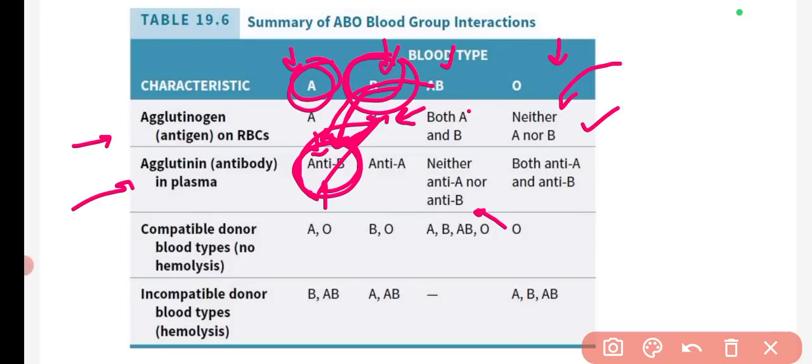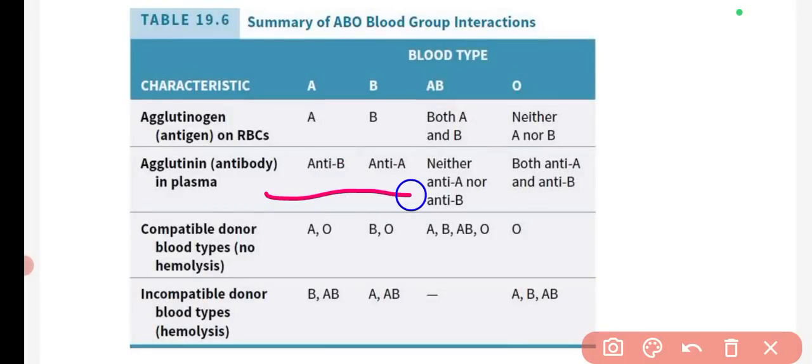So like that way we can check which blood group is compatible to give, to receive, or to donate the blood. By these antigens and antibodies you will be able to know which blood group you can donate and which blood group you can receive. So simply we can check the other ones. For blood group AB, in which both antigens are present, there will be no antibodies. And for blood group O, there is no antigen, so there will be both the antibodies.